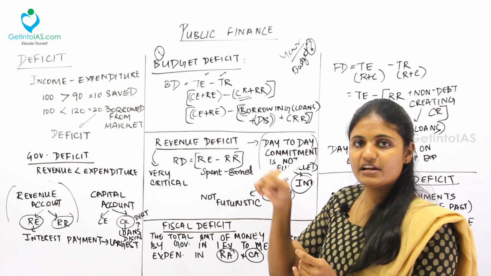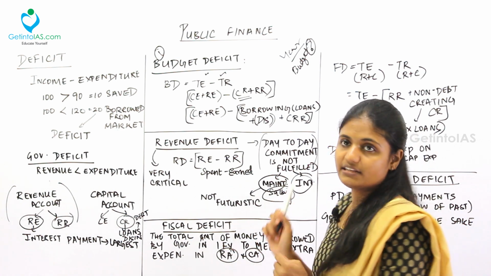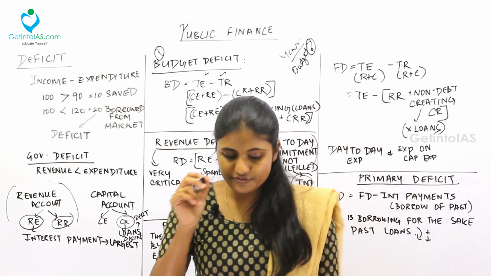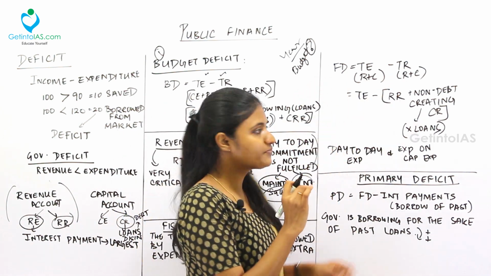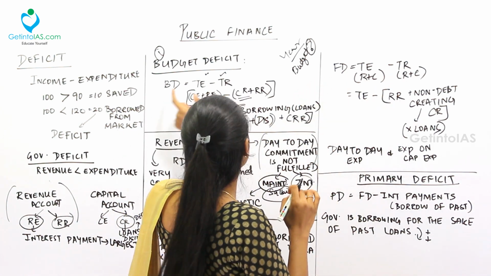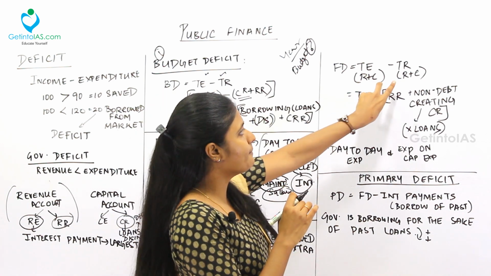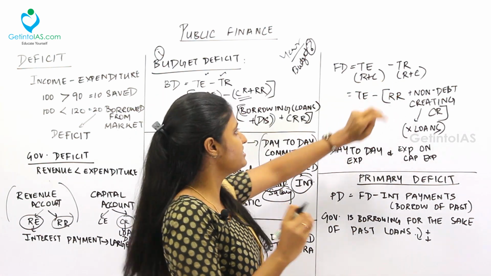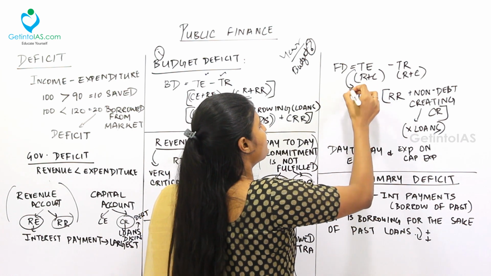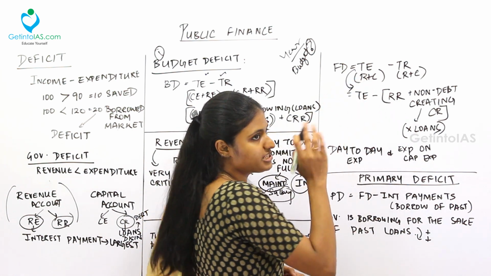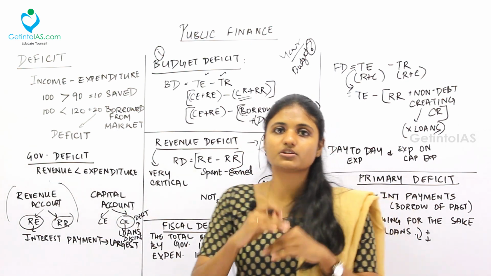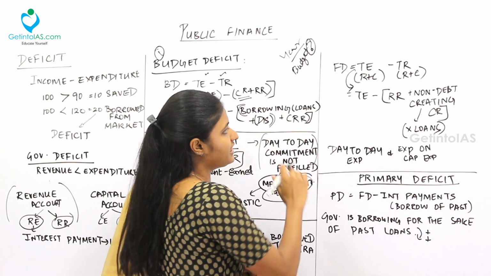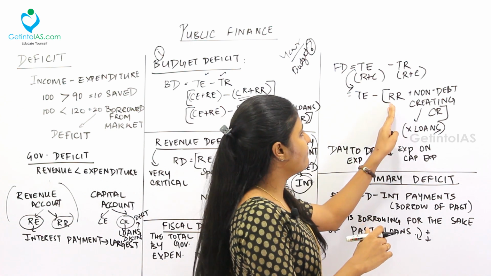So normally one financial year is taken into account for calculating this deficit. So the formula for the fiscal deficit will be total expenditure minus total revenue. Okay, so total expenditure minus total revenue, almost it is equal to the budget deficit. But what is the difference here is, see, total expenditure is revenue expenditure and capital expenditure. You already know what is a revenue expenditure and what is a capital expenditure and what are the components inside that. So that is calculated minus the revenue receipts.